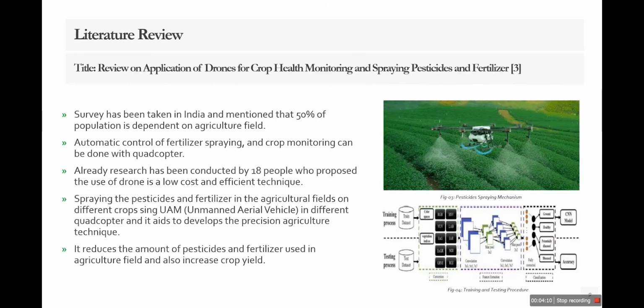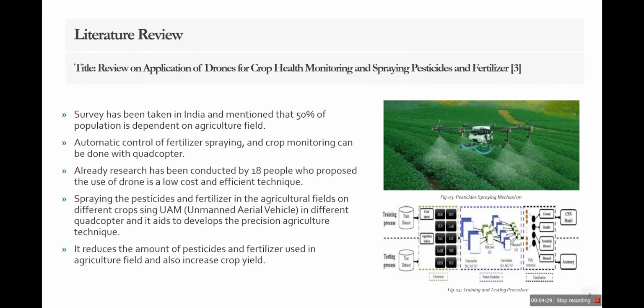Then moving forward, we reviewed the application of drones for crop health monitoring and spraying pesticides and fertilizers. This survey has also been taken in India and mentioned that 50% of population is dependent on agriculture field. Automatic control of fertilizer spraying and crop monitoring can be done with a quadcopter.